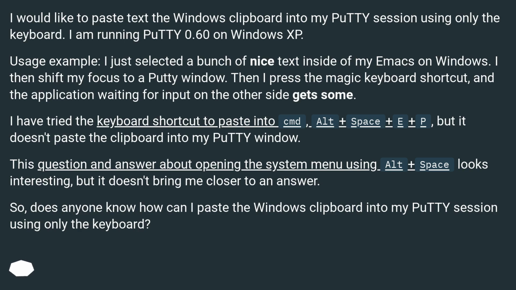Usage example: I just selected a bunch of nice text inside of my Emacs on Windows. I then shift my focus to a PuTTY window. Then I press the magic keyboard shortcut, and the application waiting for input on the other side gets some.